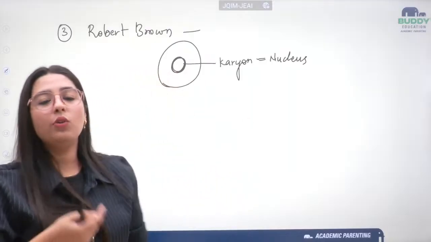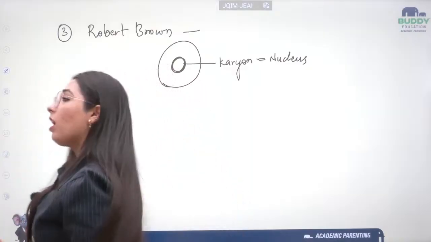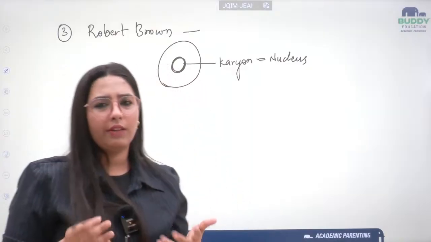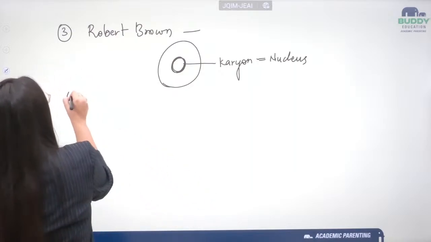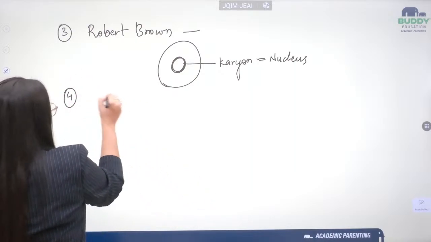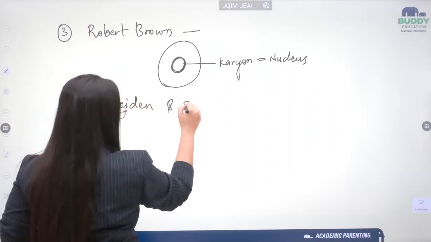Then after the nucleus comes the cell theory, which I am going to talk about later. For now let me write the name for you, then we'll discuss the definition and then head to the cell theory. Then comes in the picture the cell theory, which was given by Schleiden and Schwann.